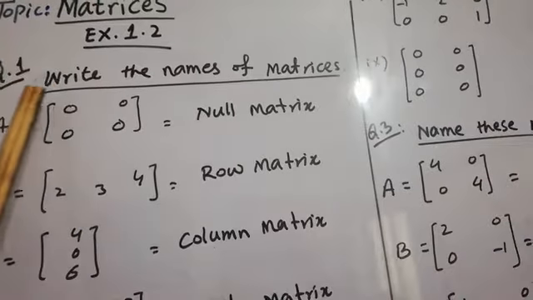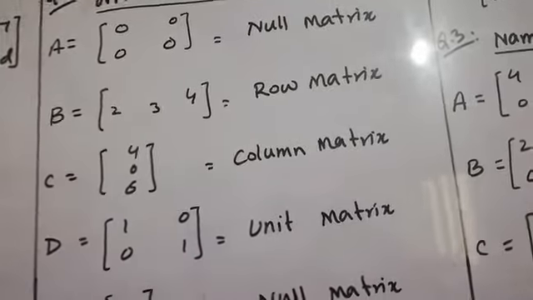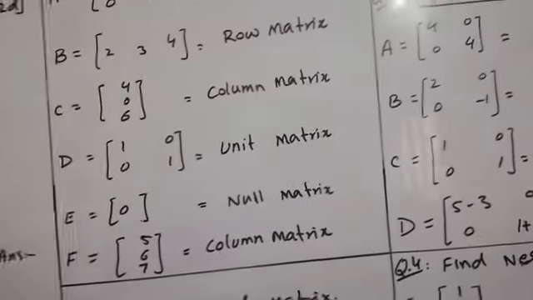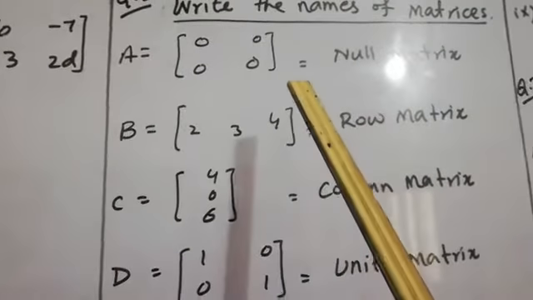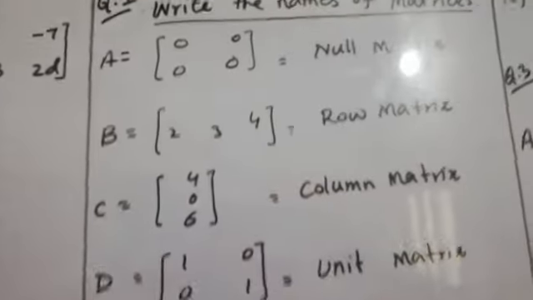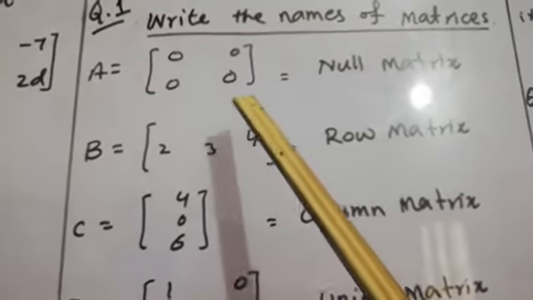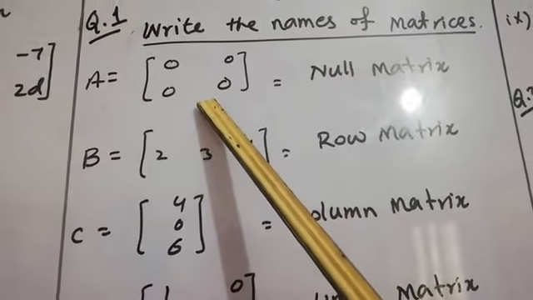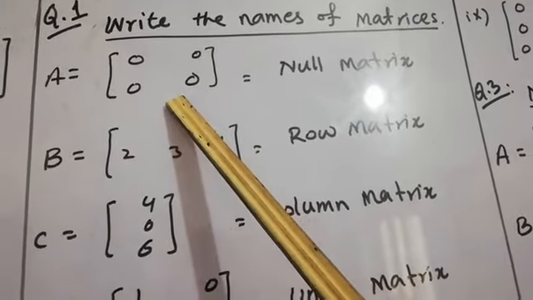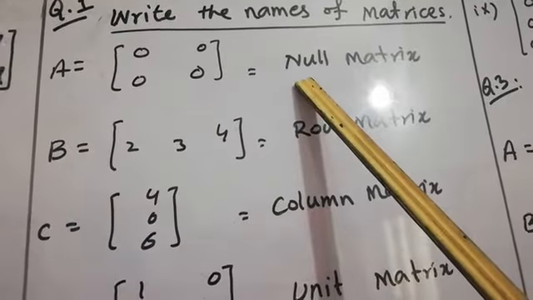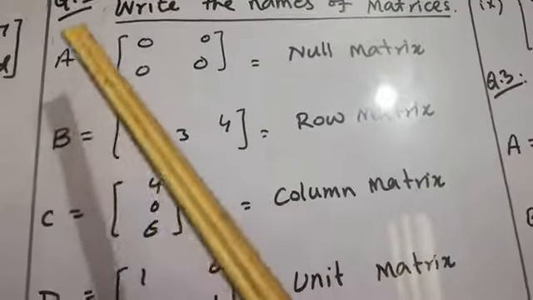Question number 1 is to write the names of the matrices. There are some matrices given. So first of all, dear students, we will write the names of these matrices. Our first matrix is given: A is equal to 0, 0, 0, 0. All entries are equal to 0. When we have a matrix in this form, we say that this is a null matrix. It is denoted by O actually, but in this question it is denoted by A.